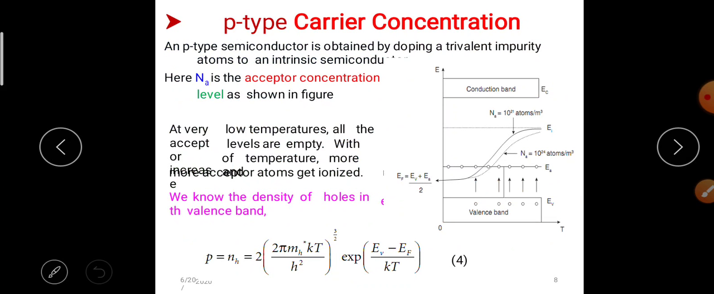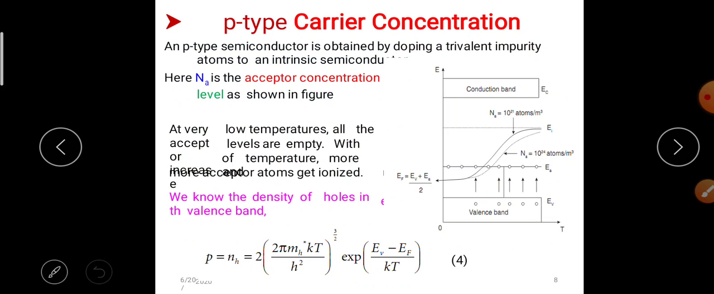P-type carrier concentration. A P-type semiconductor is obtained by doping trivalent impurity atoms to an intrinsic semiconductor. Here Na is the acceptor concentration level as shown in figure. At very low temperature, all the acceptor levels are empty. With increase of temperature, atoms get ionized.